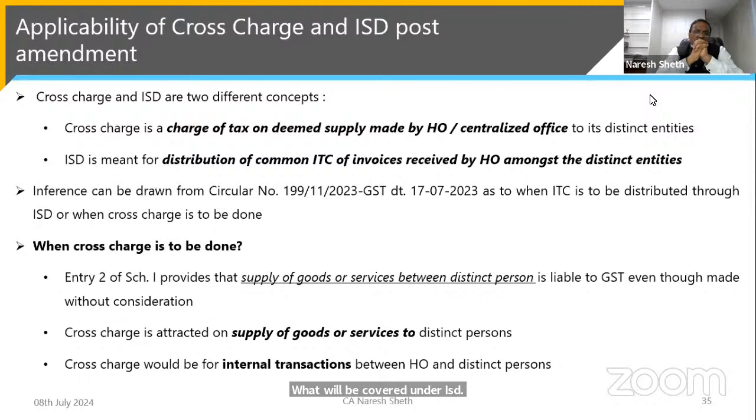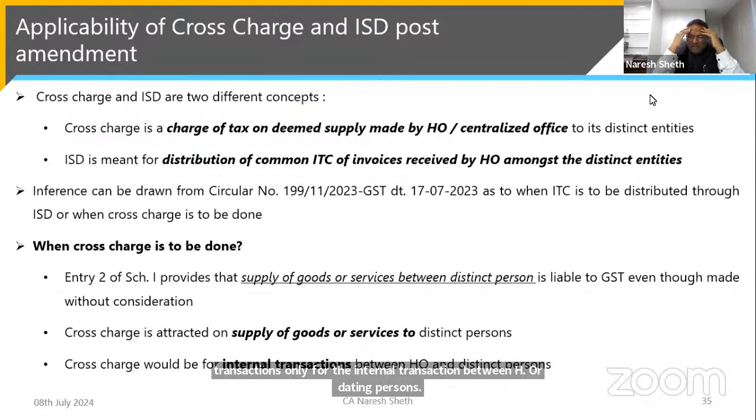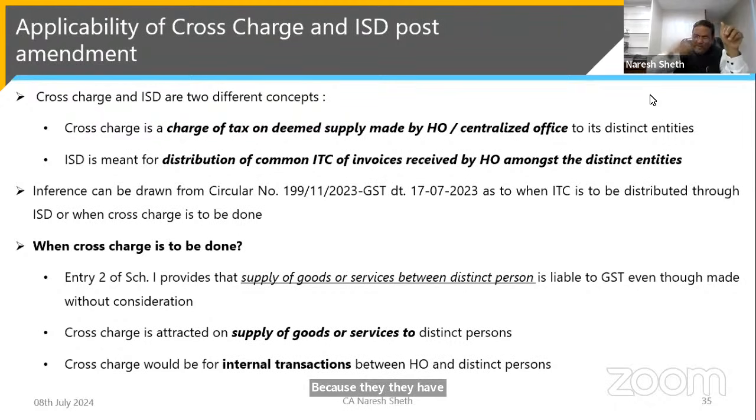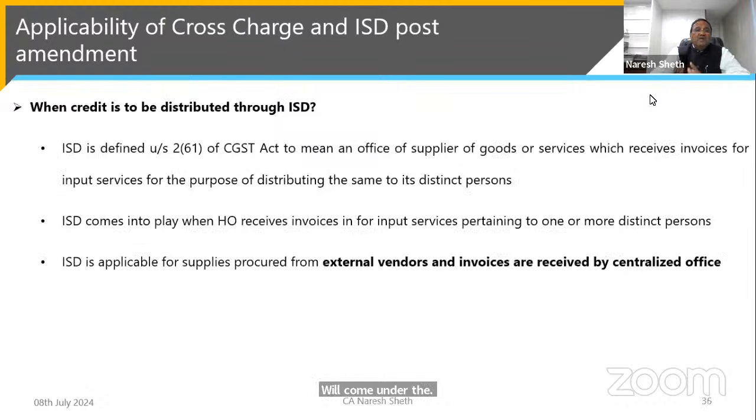Cross charge is attracted when there is a supply of goods and services to distinct persons, and cross charge would be there for internal transactions, only for the internal transactions between HO and distinct persons, because they have notionally said HO is a different person. They provide the services to the distinct person. So all internal transactions will come under the cross charge. And when will the ISD come in? When the credit is to be distributed through ISD.